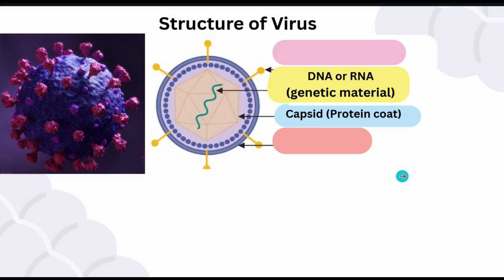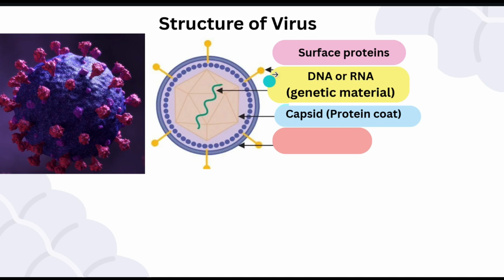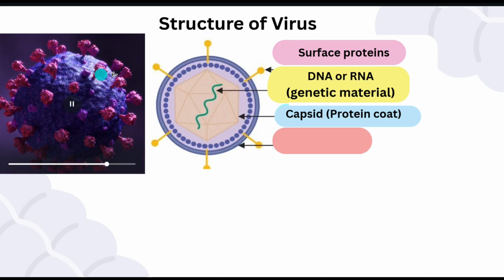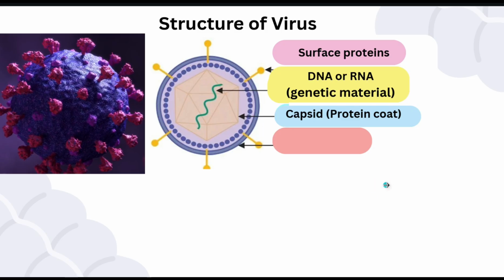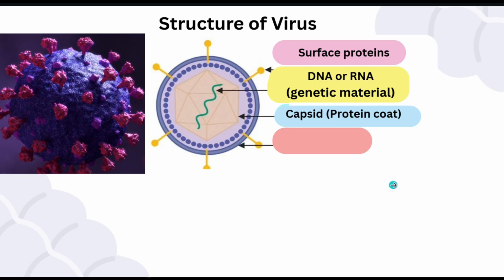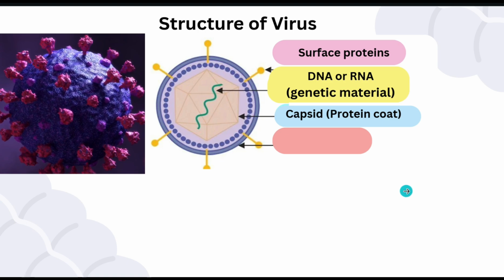3. Surface proteins. These structures, often on the surface of the capsid or an outer membrane called the envelope, are crucial for infection. They act like a key, allowing the virus to bind to specific receptor proteins on the surface of a host cell. 4. Virus envelope. It is made of a lipid bilayer derived from host cell membranes, studded with viral proteins and glycoproteins. It consists of a combination of lipids from the host cell and proteins coded by the virus itself. This outer layer helps the virus infect host cells by binding to receptors.